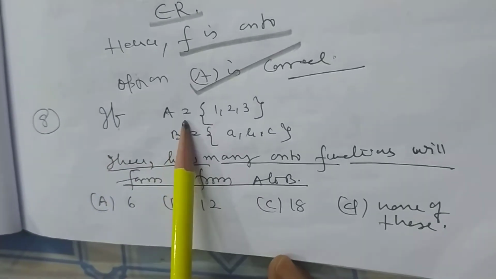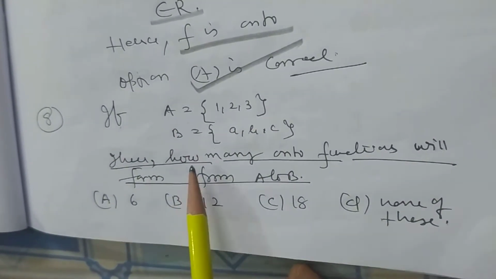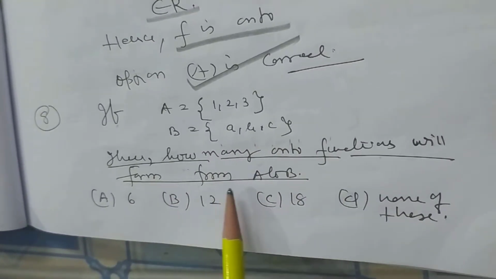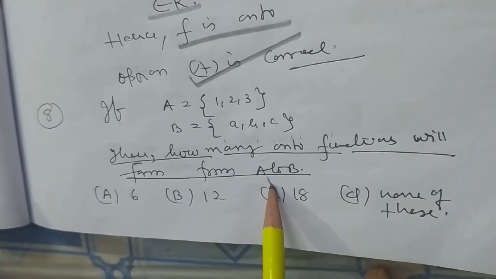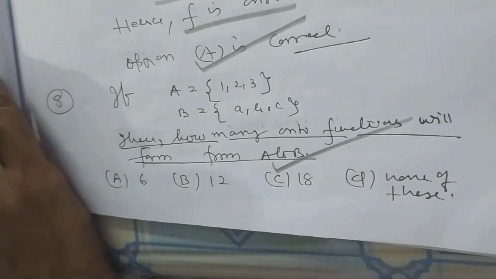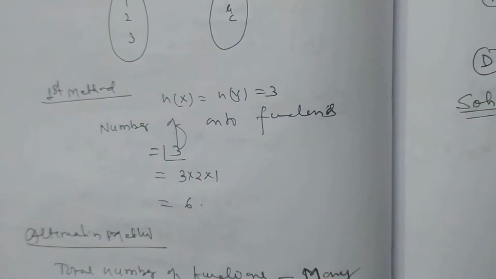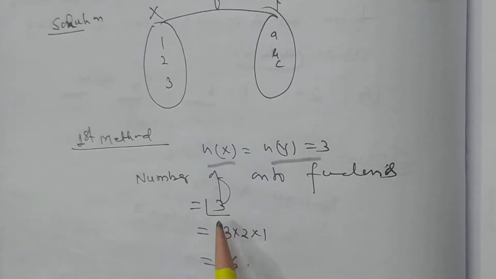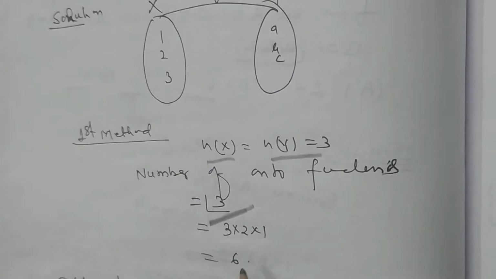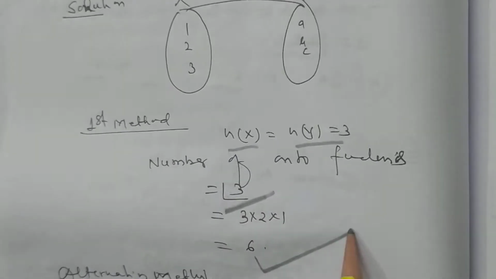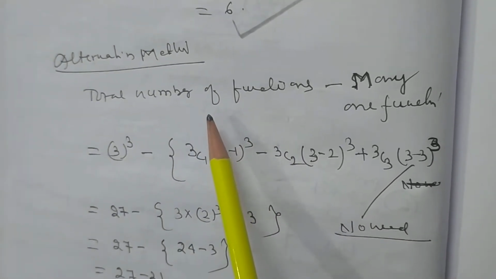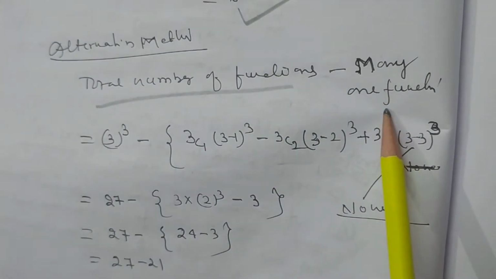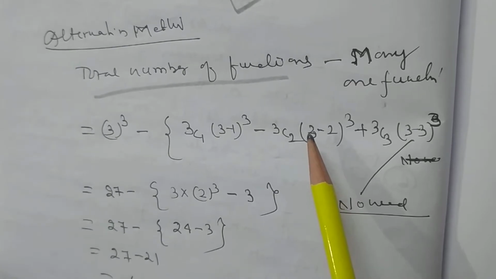Problem number 8. If A is equal to the collection of elements 1, 2, 3 and B is equal to the collection of elements a, b, c, how many functions will form from A to B? How many onto functions? So the cardinal number of x is equal to the cardinal number of y. The number of onto functions is factorial 3, that is 3 into 2 into 1, that is 6. Now, alternative method: total number of functions minus many-one functions. I want to make this formula clear.